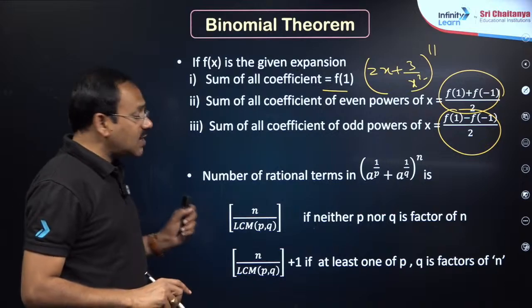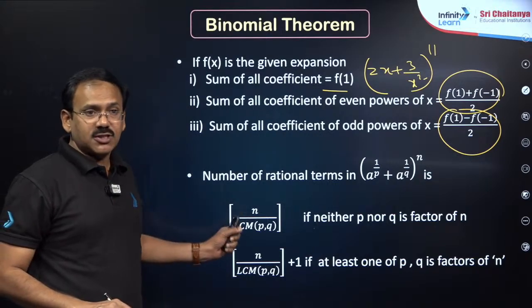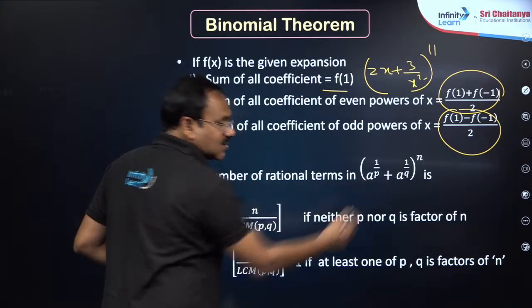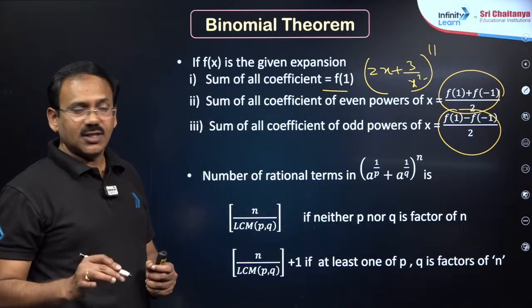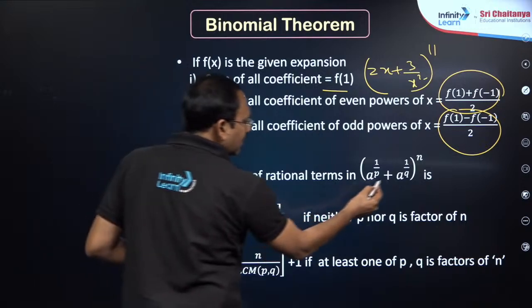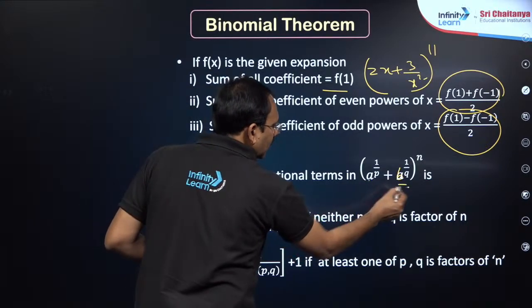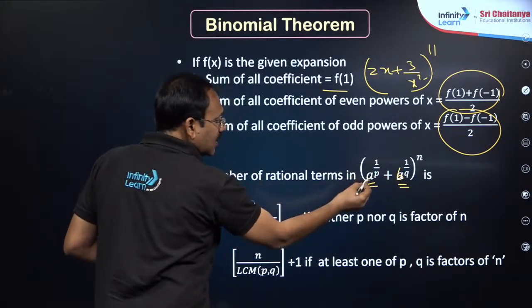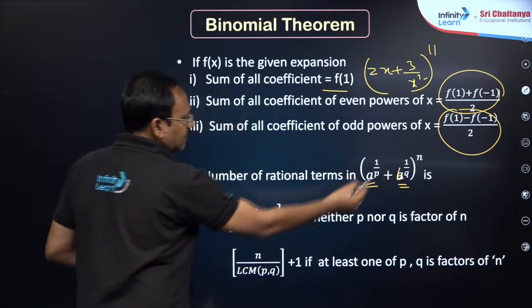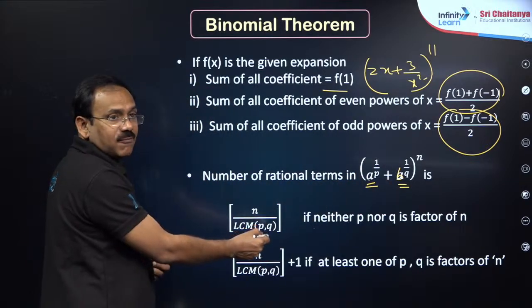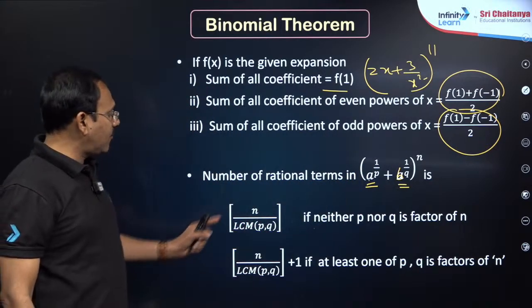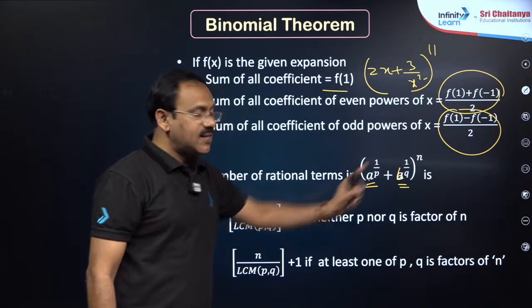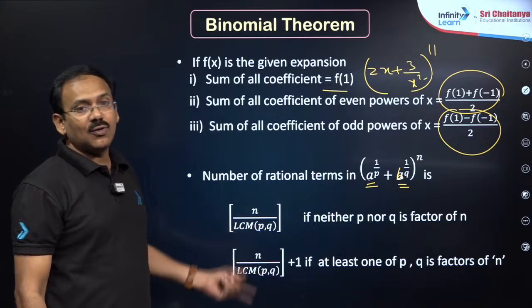Even after that, you see number of rational terms. There are 5 questions in the latest PYQ related to number of rational terms. If the expansion is like this, the shortcut is, my dear friends, first observe whether a and b are prime or not. If not, you need to simplify. Then, dear students, you just take the LCM of p and q, n divided by LCM of p and q, then you write the step (floor) of n by LCM of p and q. Now, if either p or q divides n, you have to write plus 1. If not, no need to write plus 1.